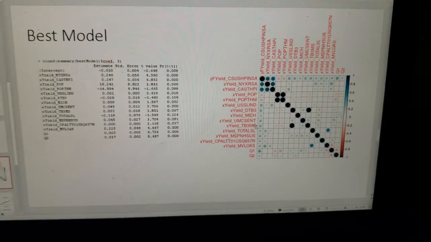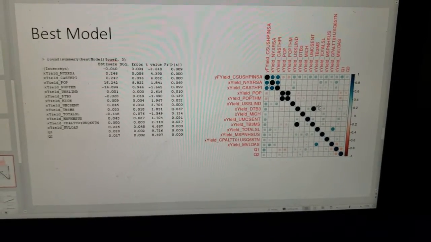Notice I grabbed a correlation matrix of just the best model. There were 42 factors, which was too cluttered, and I didn't really want to show a bunch of variables that weren't related to each other anyway. But this stresses that some variables are collinear with each other, like New York housing price and motor vehicle loans, and then the total housing price, total housing sales, or whatever. But this one's important.